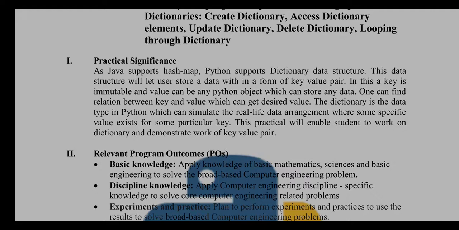The dictionary is the data type in Python which can simulate real life data arrangements where some specific value exists for some particular key. So when we see the example, you will get a clear idea what is key and what is value. Okay, this practical will enable students to work on dictionaries and demonstrate the work of key value pairs.